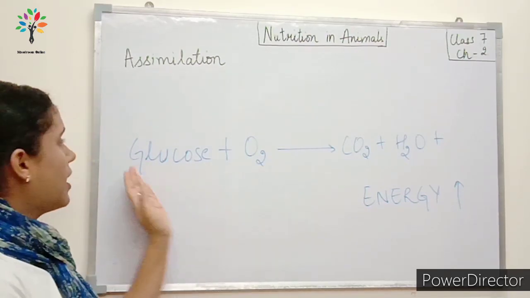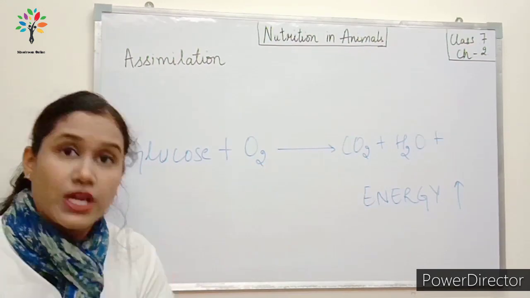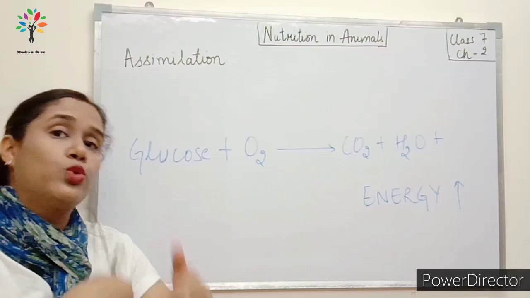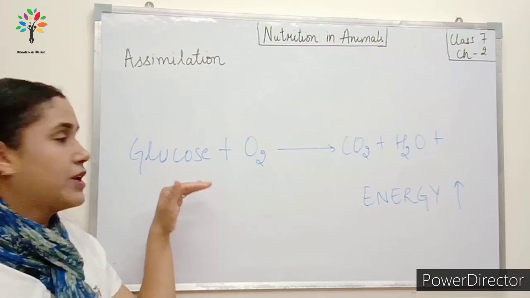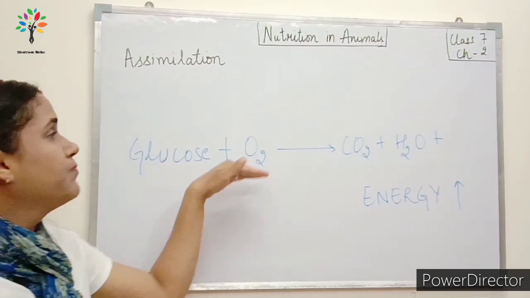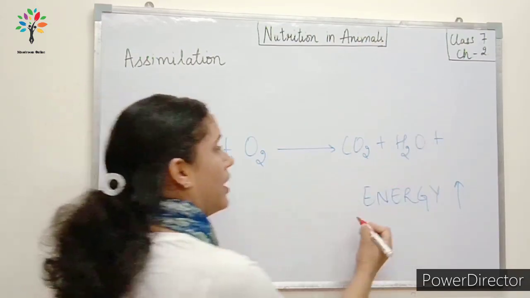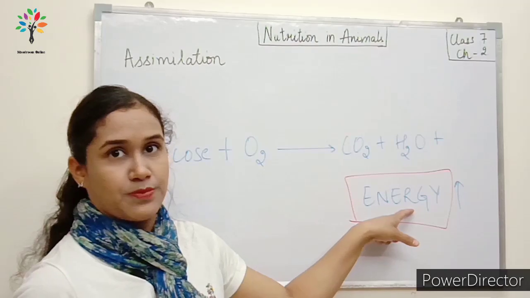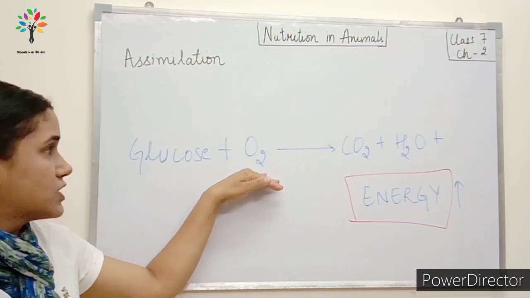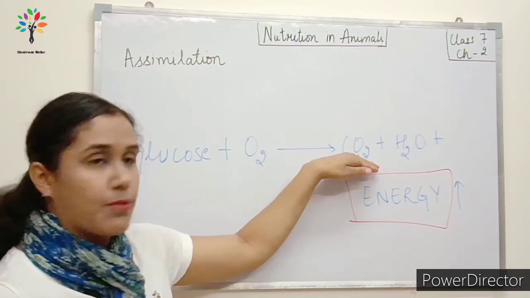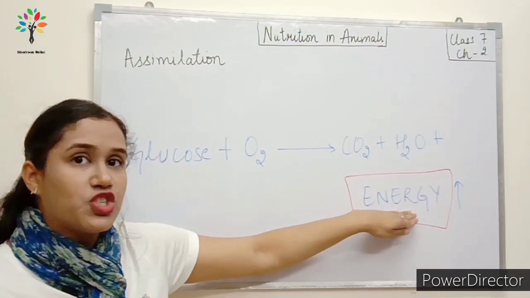तो ये दोनों चीज़ें, एक आ रही है digestive system से, एक आ रही है respiratory system से. These two, when they get together in an organ, then the organ utilizes them to get energy. कैसे? वो ग्लूकोज को further break down करते हैं in the presence of oxygen, so that carbon dioxide and water is formed and energy is released. Okay? So once again, glucose in the presence of oxygen is broken down to give carbon dioxide and water, and in this process a lot of energy is released.